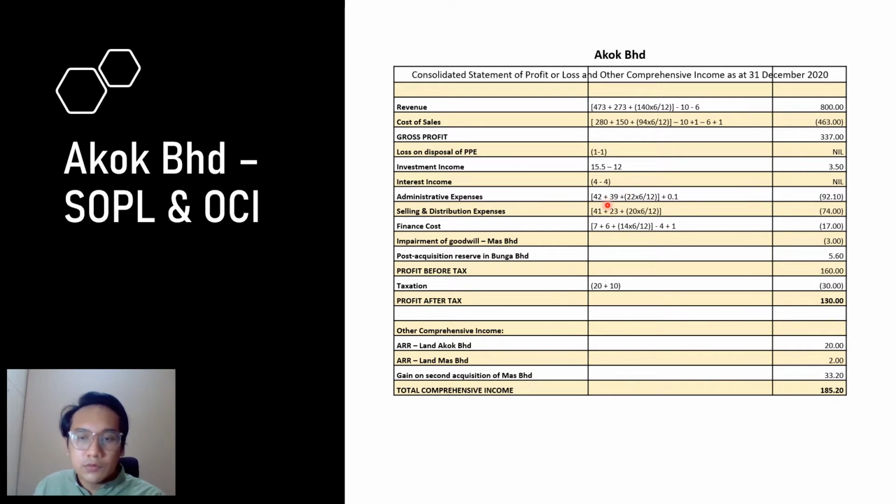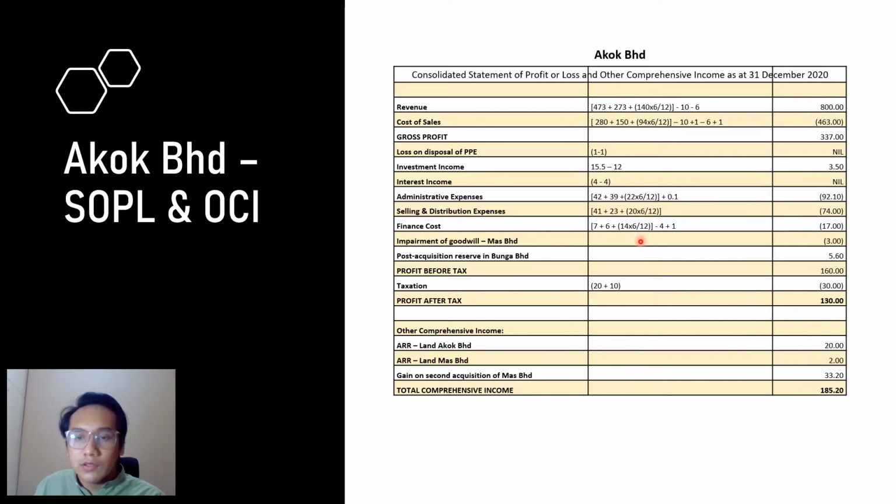For admin, we take from SOPL, and for Tanjung, we times 6 over 12. And this 0.1 million is the under-provided depreciation, due to the loss on the sold equipment to MAS Berhad. Okay. For selling and distribution, there is no adjustment. Only for Tanjung, times 6 over 12.